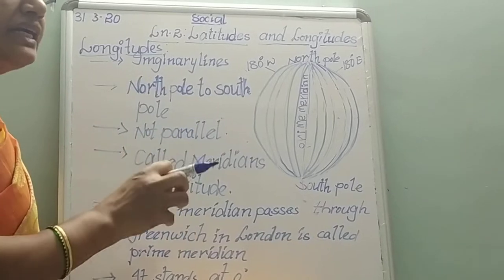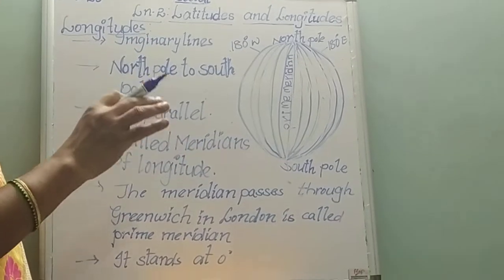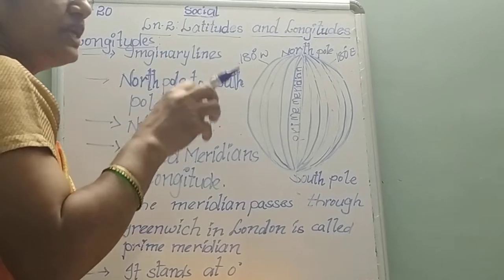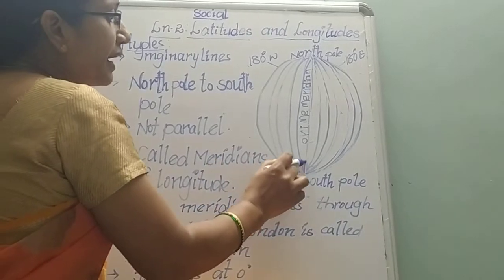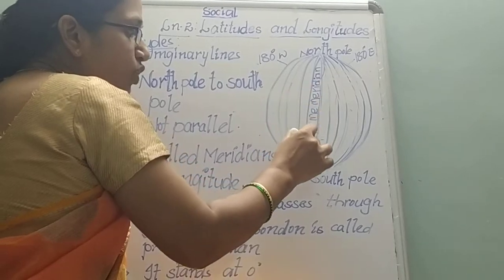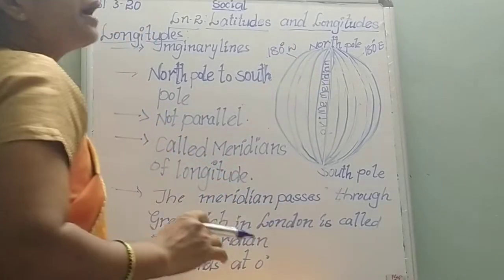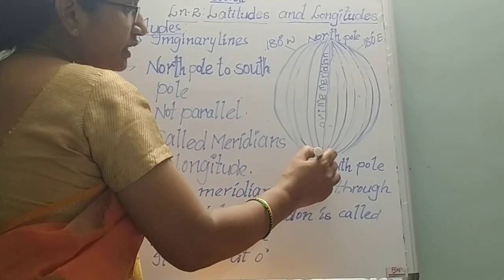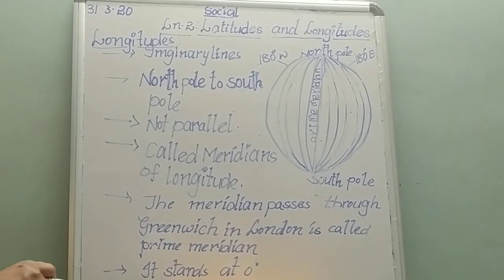So here the meridian which passes through a village in London, the village name is Greenwich. In which village does the meridian pass? Greenwich village in London. So this meridian is called the prime meridian, or Greenwich meridian. It stands at 0 degrees. Where does this meridian stand? This meridian stands at 0 degrees.